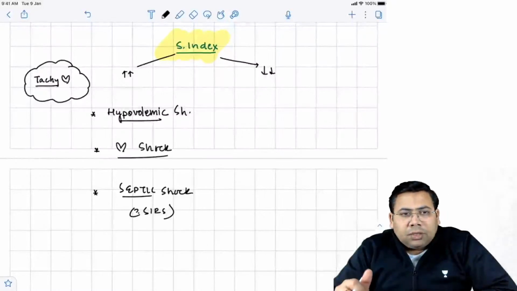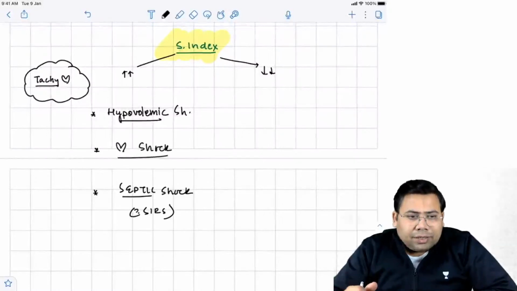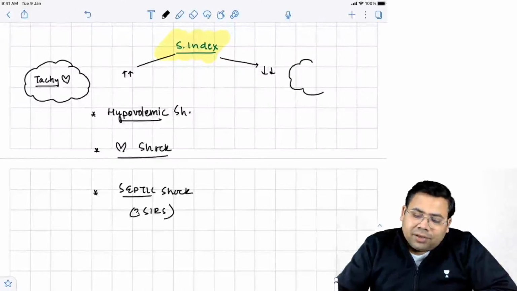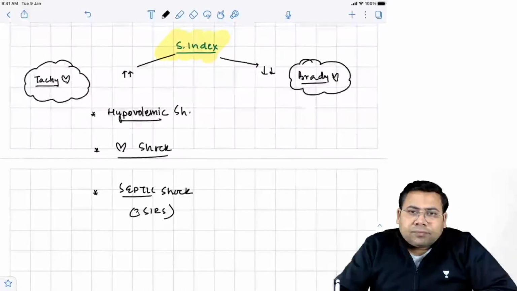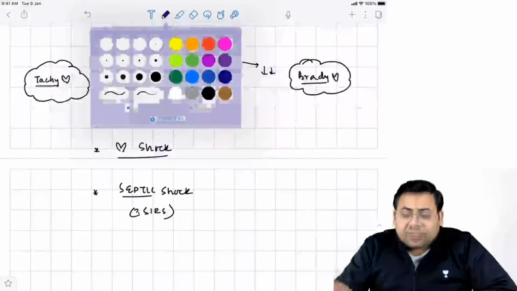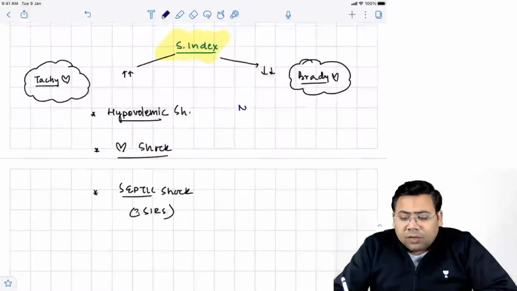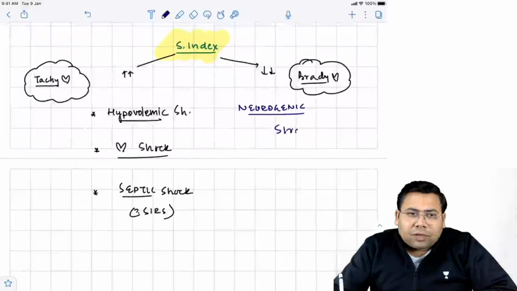Now when you talk about the decrease in shock index, what is the reason behind that? The reason is bradycardia. So in which shock? In neurogenic shock, the shock index is going to decrease. So neurogenic shock is the answer for this.